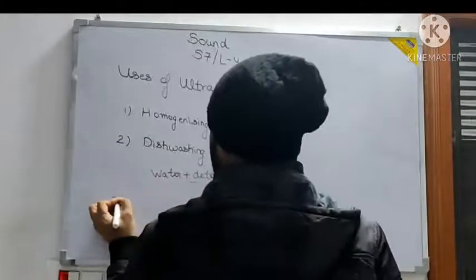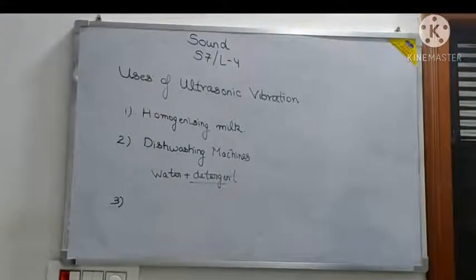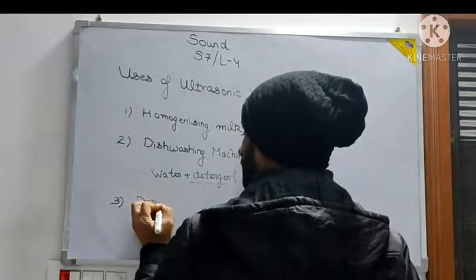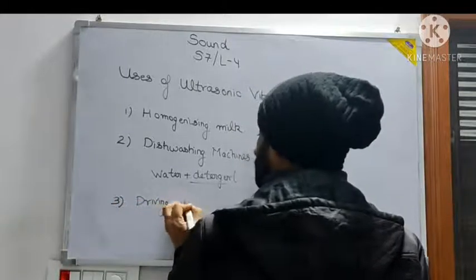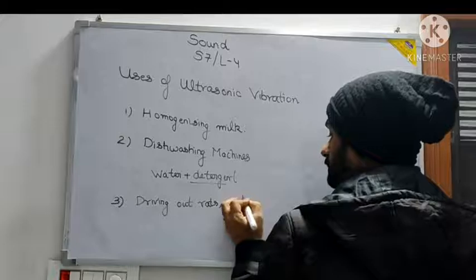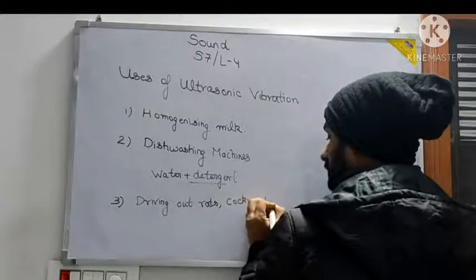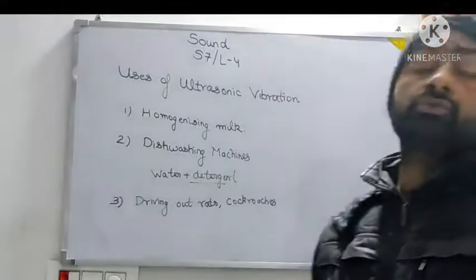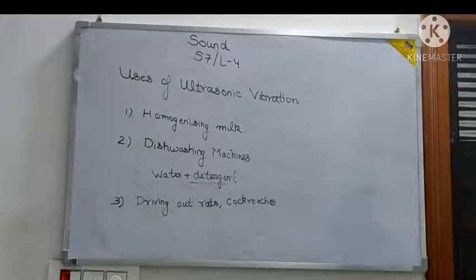What is the third use? The third use of ultrasonic vibrations is that they are used to produce a sort of depression in rats and cockroaches. So you can say driving out rats and cockroaches. They are used for driving out rats and cockroaches. So these cause depression in the rats and cockroaches, and they are used to drive rats away.